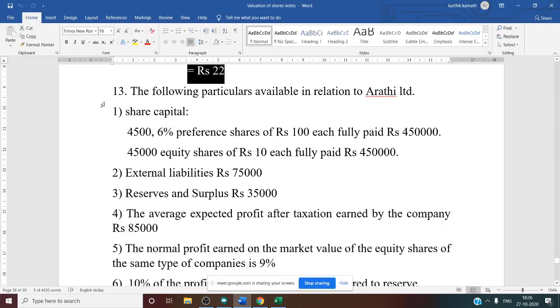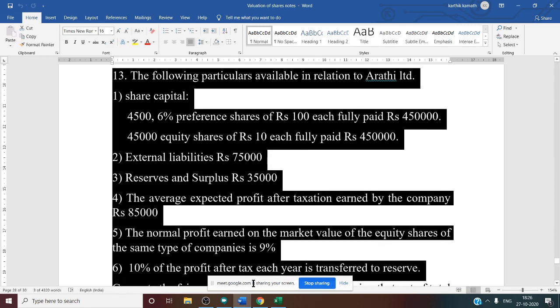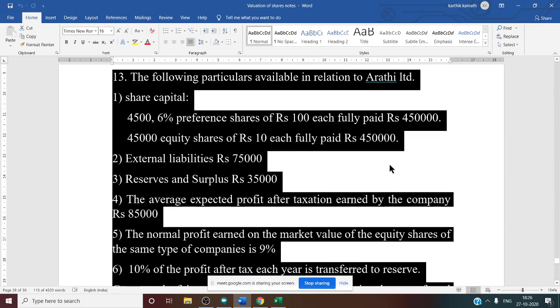The following particulars relate to Arathi Limited. Share capital: two classes of share capital are given. One is preference share and one more is equity share. So what about preference share capital? 4,500. So the number of preference shares is very clear, 4,500 given in the question. 6% preference share, the class of preference share we know, that is 6%. Face value is given as 100. Each fully paid, that is 4,50,000. So our preference share capital is 4,50,000, directly given.